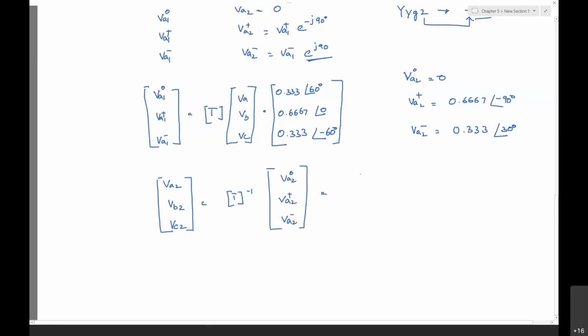Then you will be getting the voltage as 0.577 at an angle of minus 60 degrees. This is 1 at an angle of 150 degrees. Then this is 0.577 at an angle of 0 degrees. Okay, this is about the VA2, VB2.